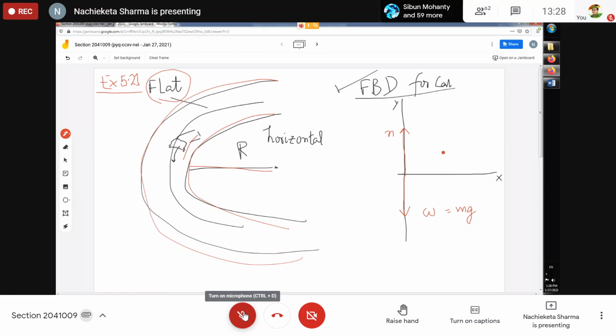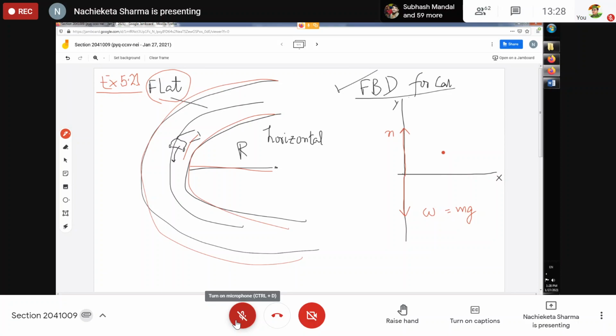Centripetal force. No, don't bring in centripetal force yet. Centripetal acceleration, centripetal force. A force which helps in circular motion has a special name, that is centripetal force. But what is that force in this question?